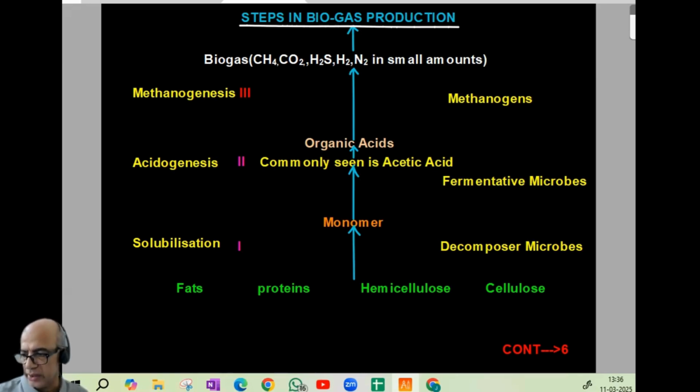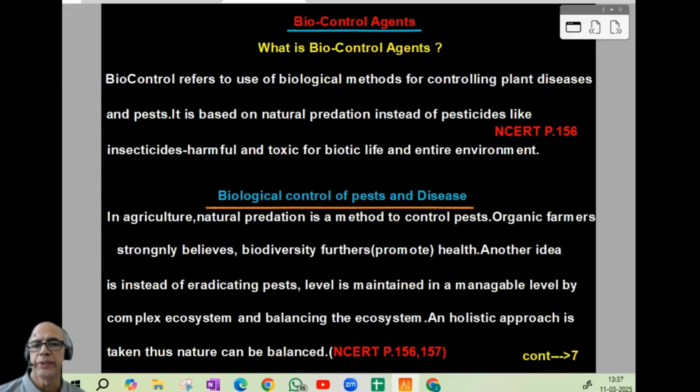This is how the system works. Very easy to follow because it's a chart-like representation. Each step, everything, is clear. I think you are able to follow. Now we can proceed to the next area, biocontrol agents.